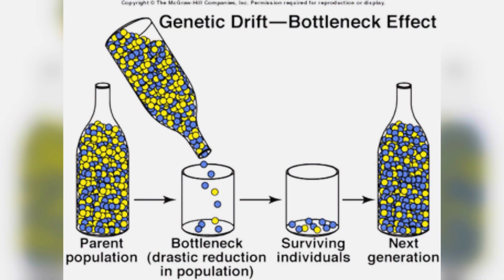Next is your genetic drift. So genetic drift, there are two types. One is population bottleneck, another one is founder's effect. So genetic drift, what it is? So I'm explaining bottleneck effect. Due to any natural disaster, for example, a certain population got reduced, got eliminated, and a very small number of people survived.